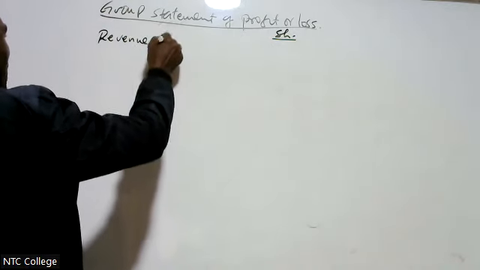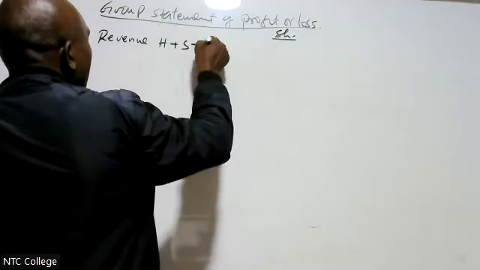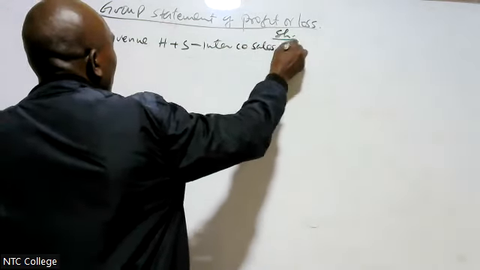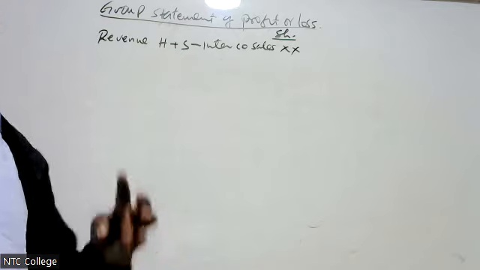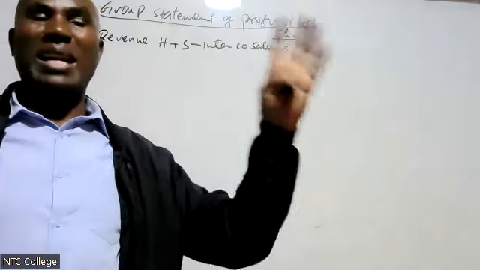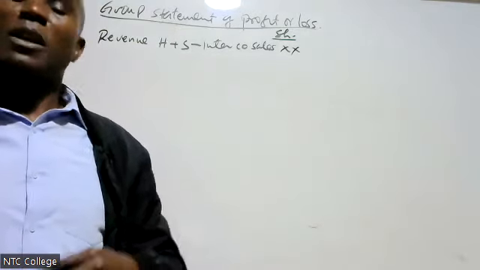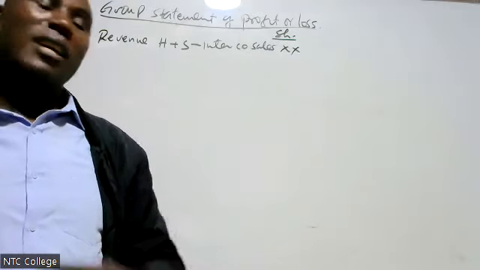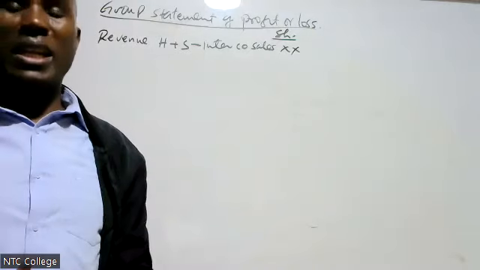Revenue, you take the revenue of H plus the revenue of S minus intercompany sales. You less intercompany sale of goods. Intercompany sale of goods is where one group member sold goods to another group member. That is not a sale. We cannot count that as a sale because I just gave my brother. It's like you have a wife or a husband. You gave him some money. At the end of the year, you are putting all together your money.